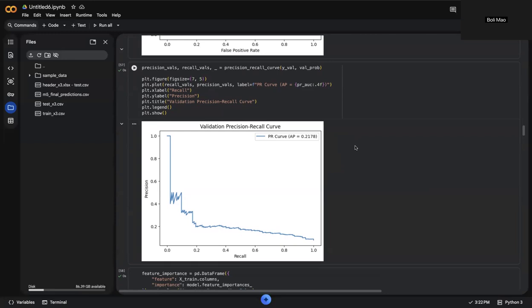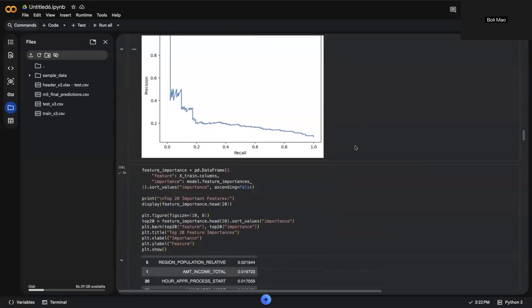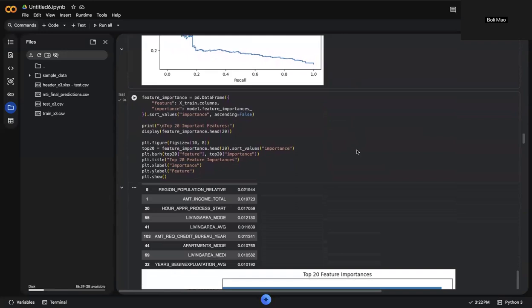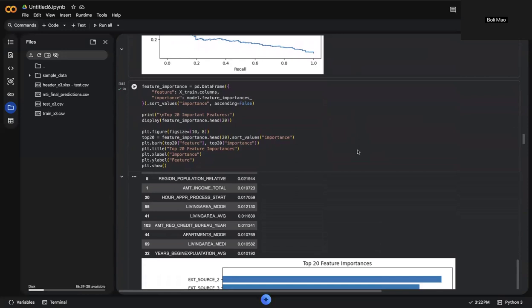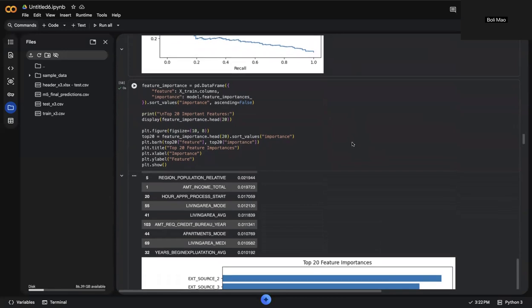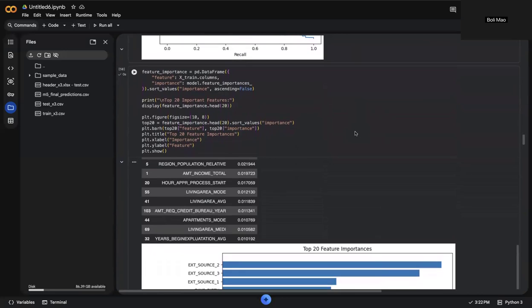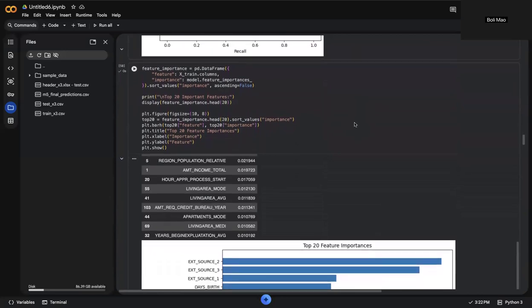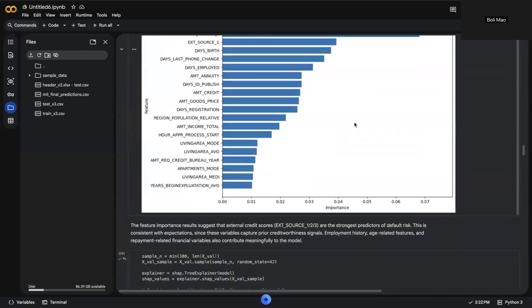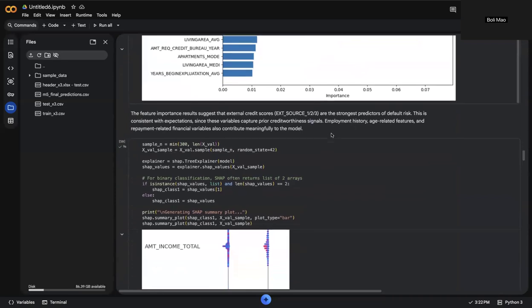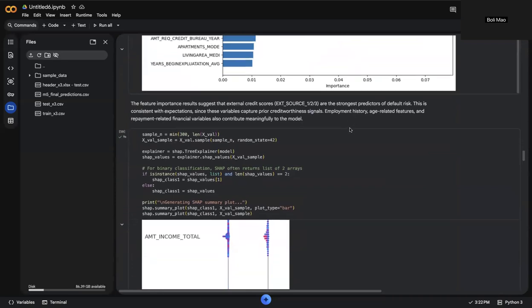For example, the model predicts a slightly higher default rate for male applicants compared to female applicants. However, when comparing these predictions to actual default rates in the validation data, the observed default rate is also higher for male applicants. This suggests that the model may be reflecting patterns present in the data rather than introducing clear discriminatory behavior. Even so, the analysis highlights that differences across groups exist, which means fairness monitoring should be an ongoing part of model governance.